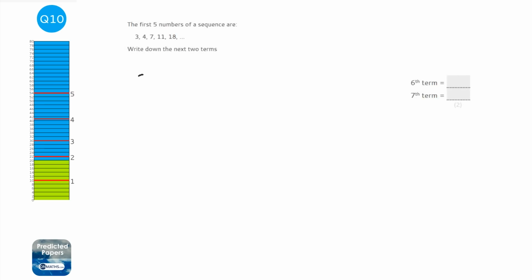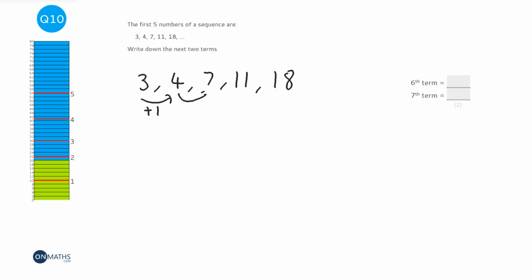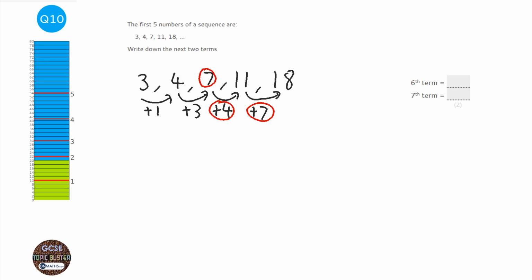With any sequence, the first thing to check is whether it goes up by the same amount. Well, looking at this goes up by 1, this goes up by 3, so it's not going up by the same amount. This goes up by 4, this goes up by 7. But something you might notice is this goes up by 7, and yet there's a 7 here. This one goes up by 4, and there's a 4 here. This goes up by 3, and there's a 3 here. This is what we call the Fibonacci sequence.